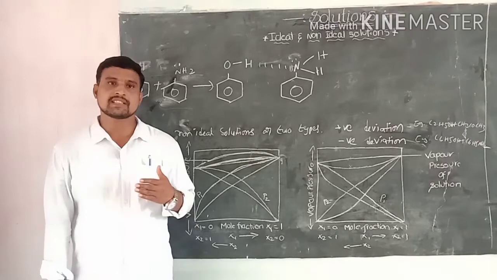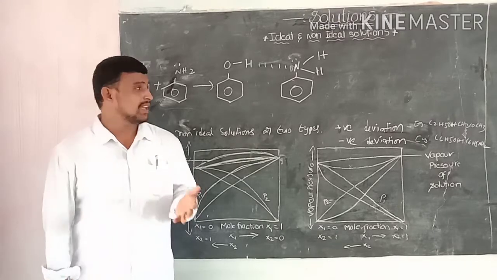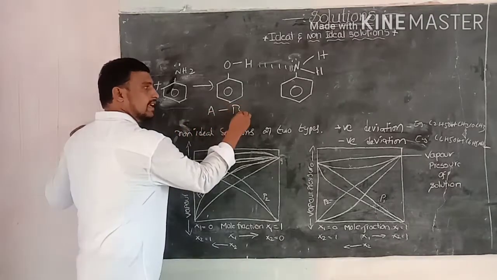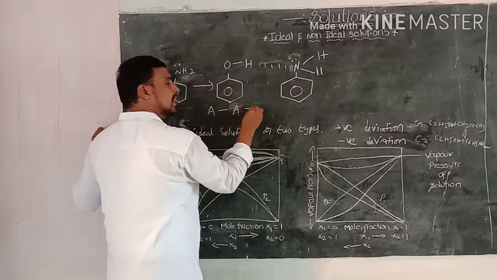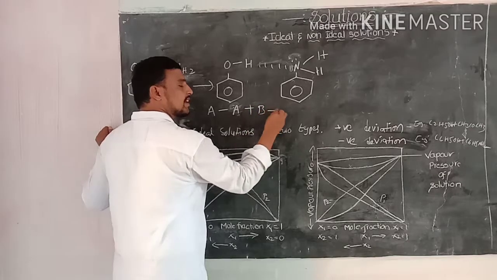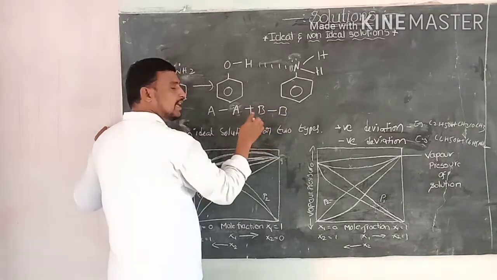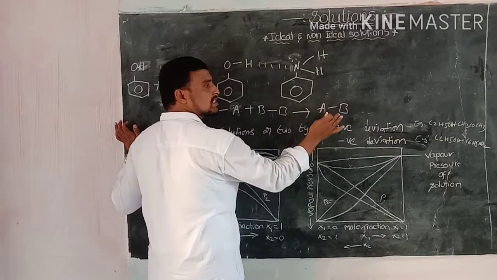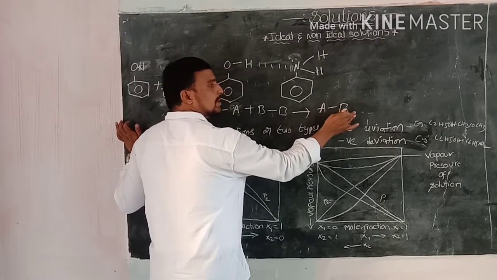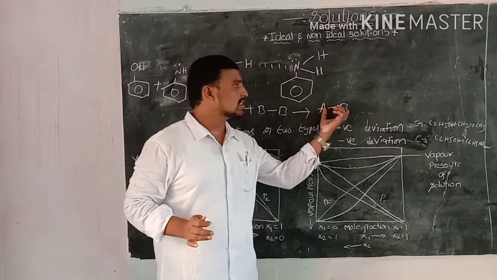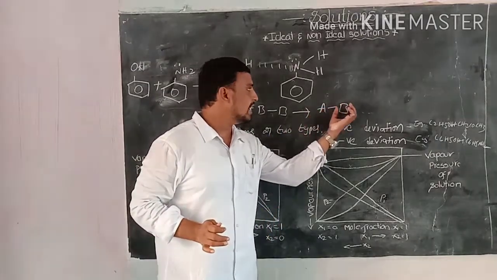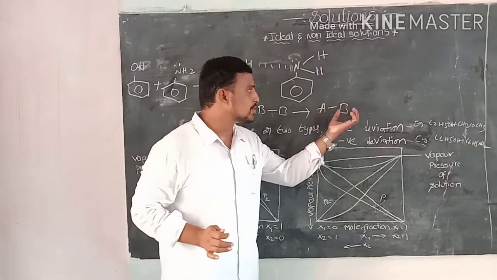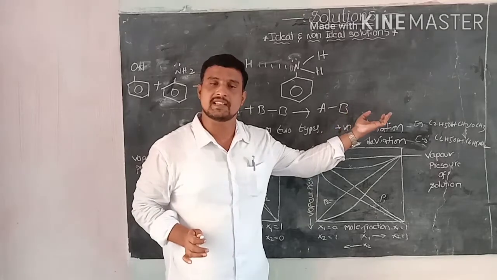In the case of negative deviation from Raoult's law, the intermolecular attractive forces between the molecules of A and A and between B and B are lesser than the intermolecular forces of attraction between the molecules of A and B. The intermolecular forces of attraction between A and B increase. This leads to a decrease in vapor pressure.